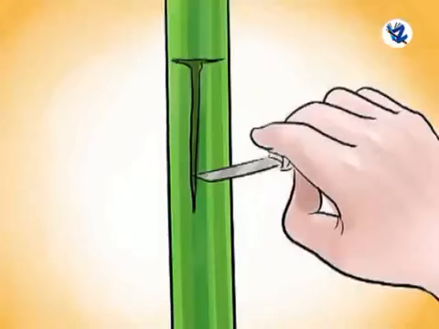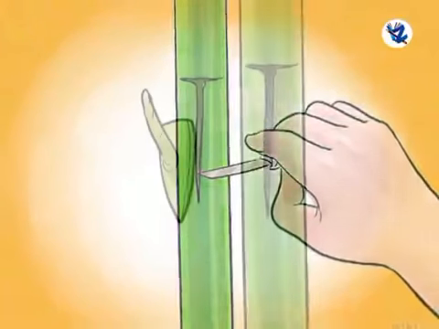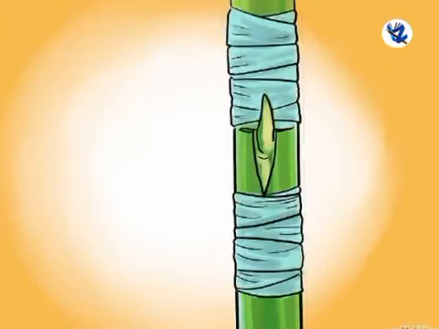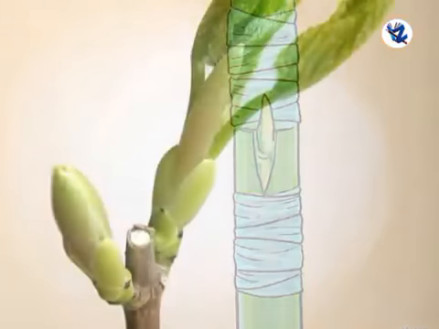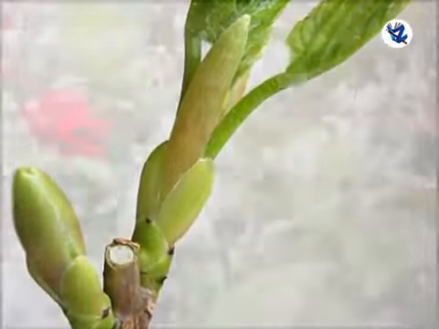In the stalk, T or I-shaped incision is made up to the bark. A single bud with little bark is then inserted in the slit of the stalk. Both are tied by polythene. Bud germinates after 3 weeks and a new plant is produced.